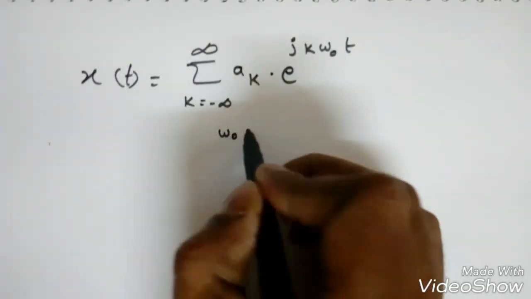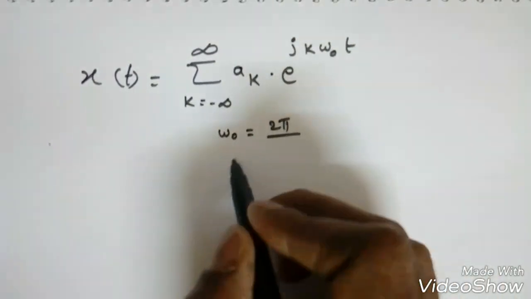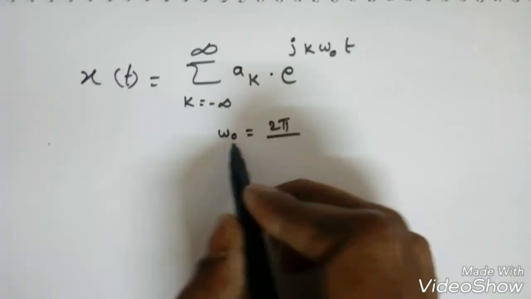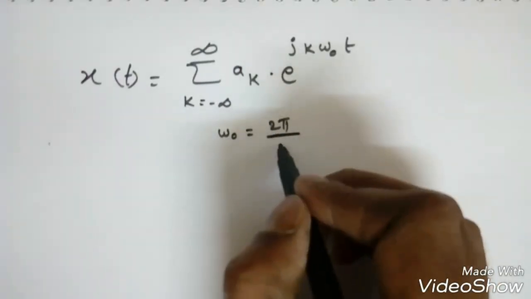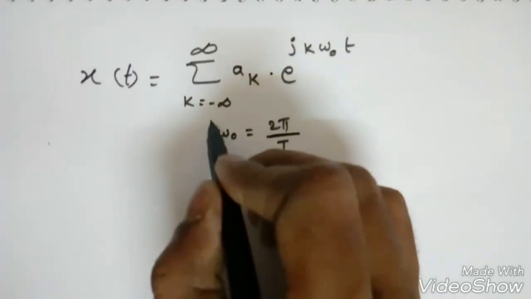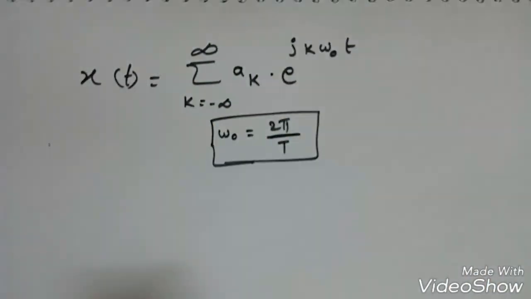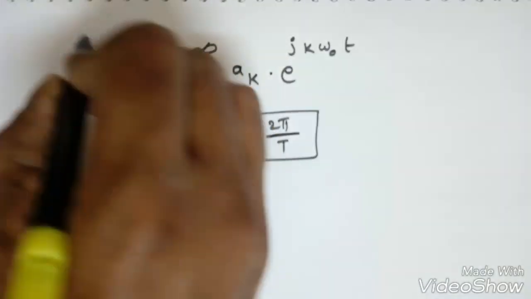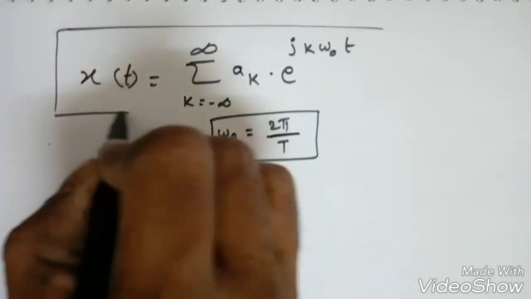What is omega naught here? This is the fundamental angular frequency with respect to the time period, so omega naught is equal to 2 pi by T. So this is the equation of Fourier series.